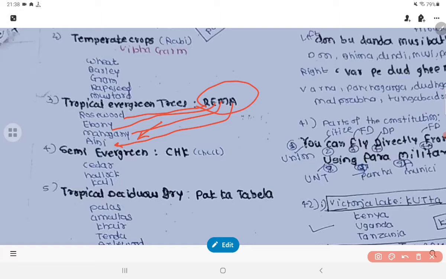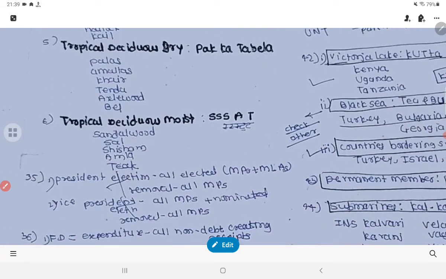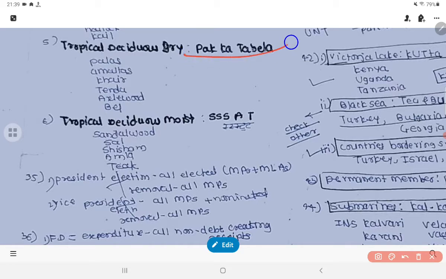Now another word is for the semi-evergreen trees, and the word is CHK, check. C is for Kedar, H is for Halok, and K is for Kailas. So I hope friends you will understand it very well. Then another one we will remember: the tropical deciduous dry trees. The word for that is Pakatabela.